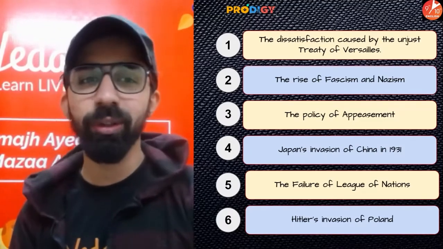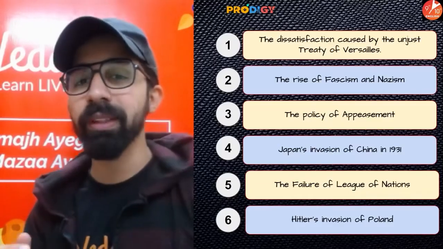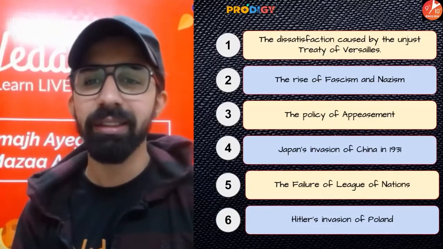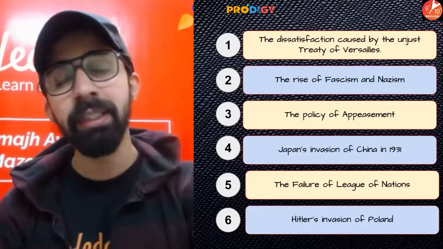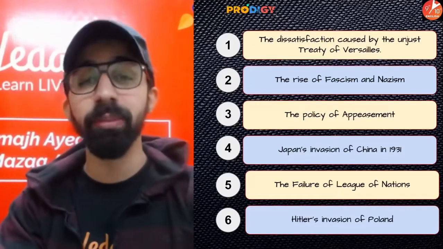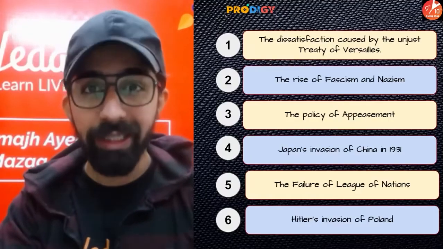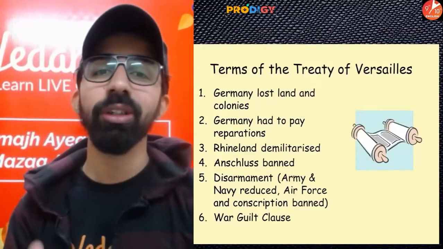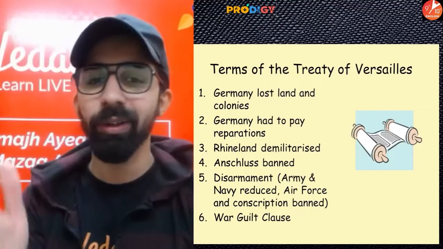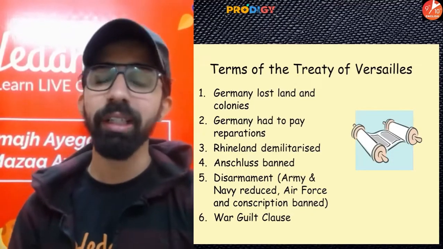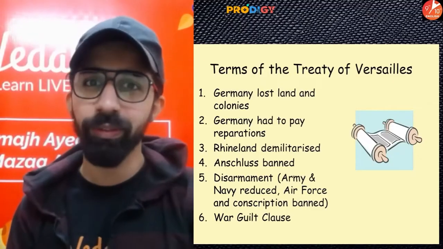Now the very first cause given on your screen is the dissatisfaction caused by the unjust Treaty of Versailles. Guys, what was the Treaty of Versailles? After the First World War, Germany was forced to sign the Treaty of Versailles. That treaty was very humiliating for Germany. Why? You can see on the screen the reasons why.